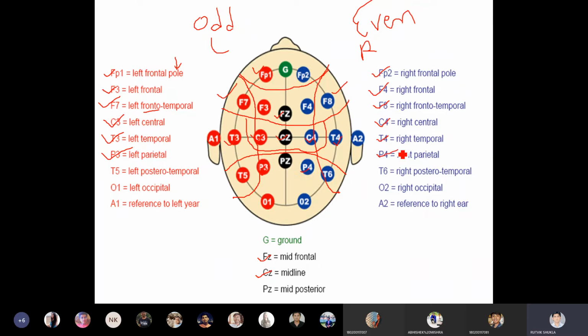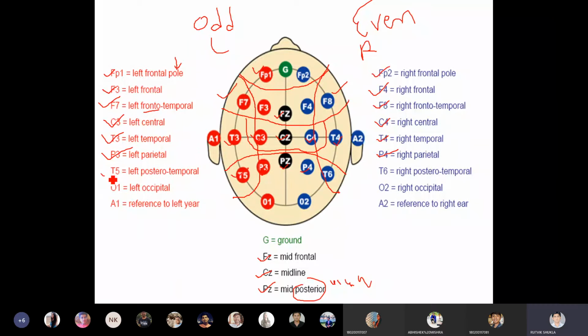P4 is called right parietal. And PZ again is parietal, but it is on the midline. Clear? That's why it is mid parietal, or sometimes it is also called posterior. Posterior means in the back part. So it is behind the midline. That's why it is also called mid parietal or mid posterior.